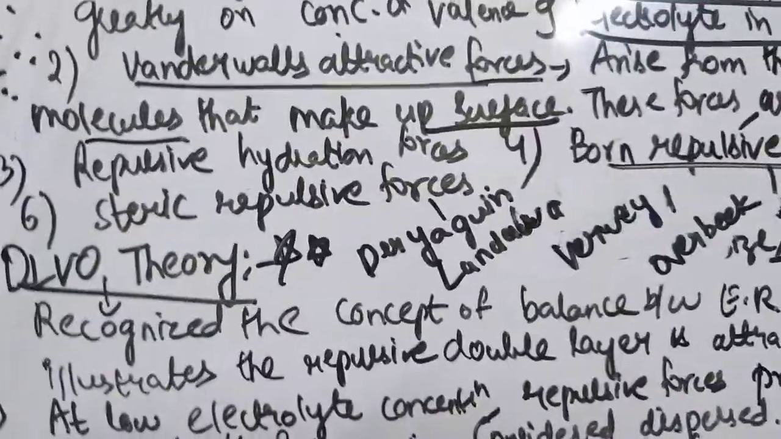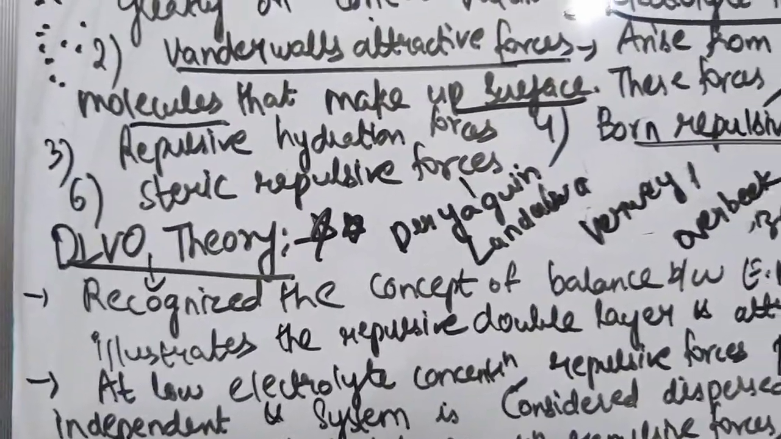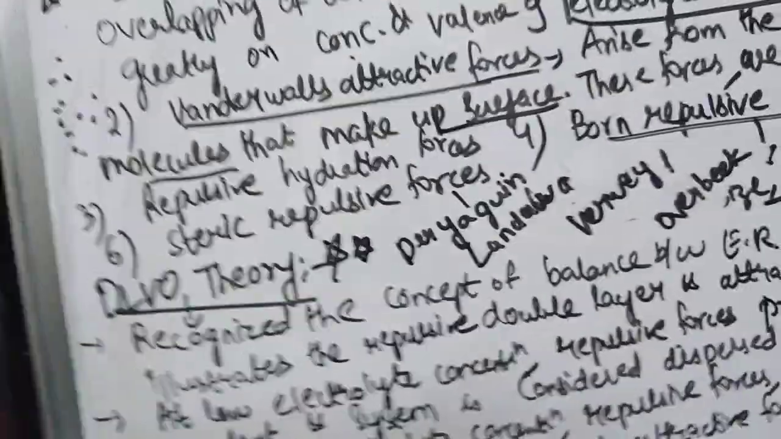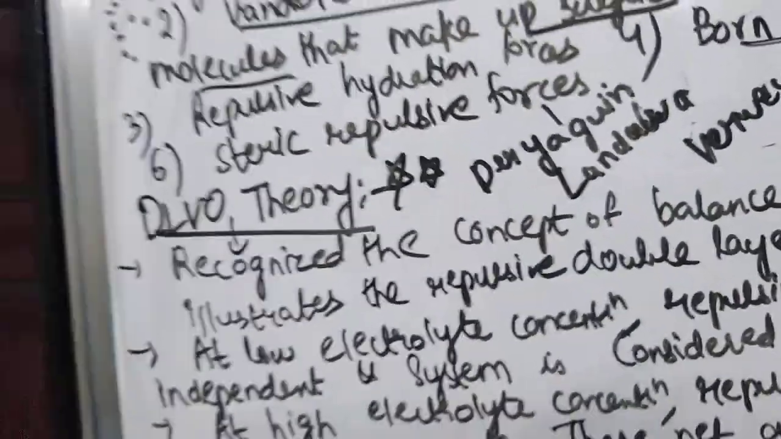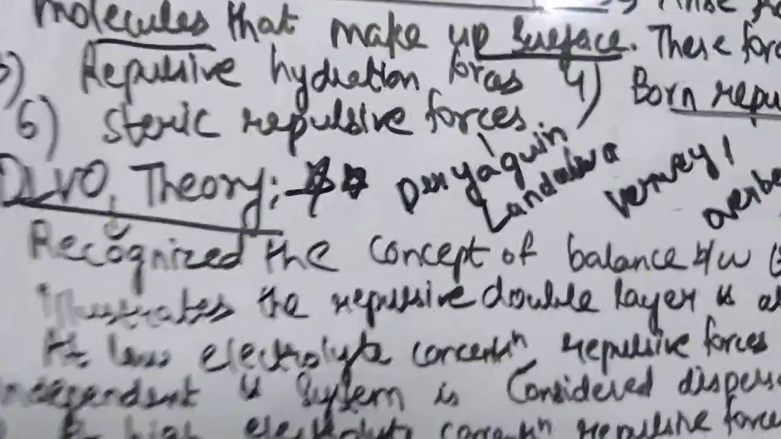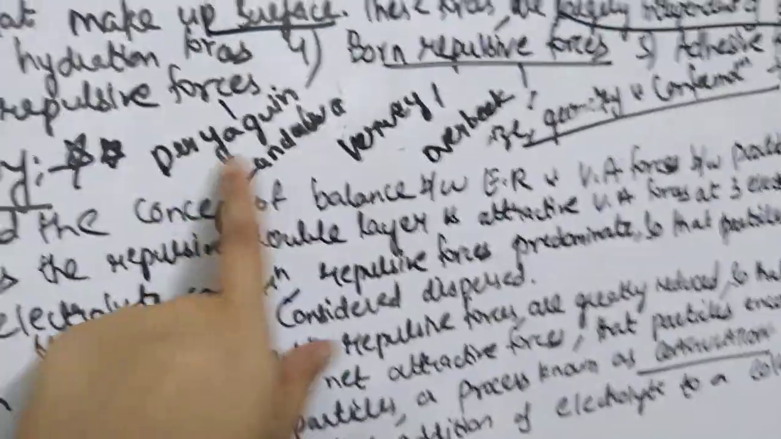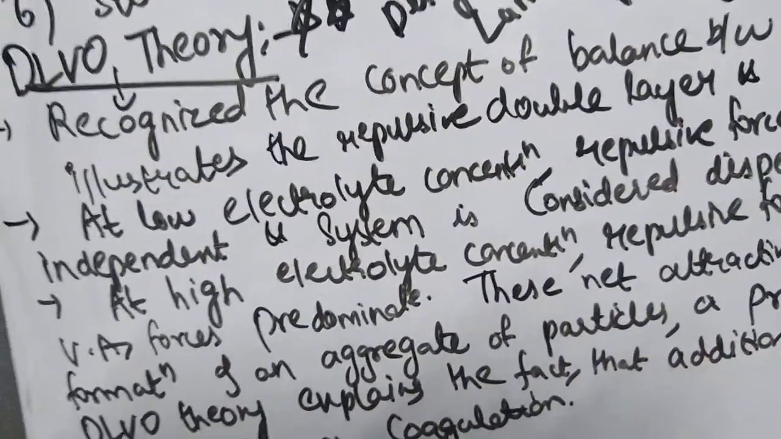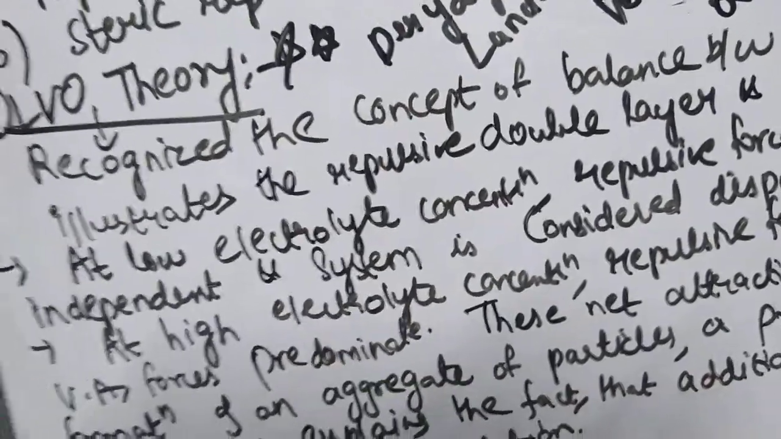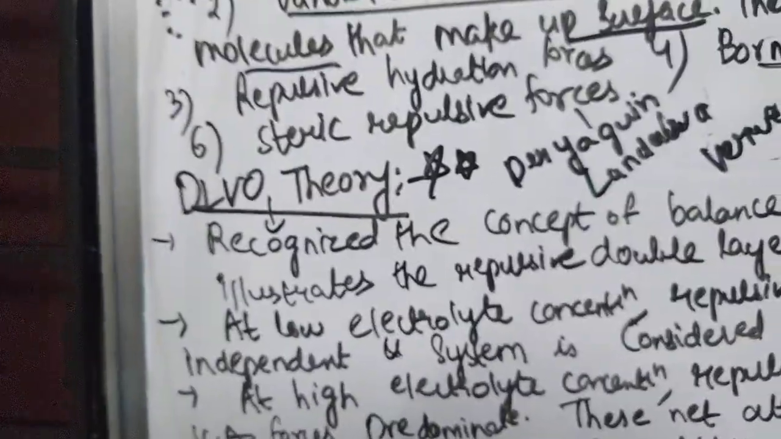They recognized the concept of balance between electrostatic repulsive and van der Waals attractive forces between the particles. I have already told you there are two main forces responsible for flocculation and deflocculation, and they include your electrostatic repulsive forces and van der Waals attractive forces. These four people recognized the concept of balance between these two, and this concept came to be known as DLVO theory.